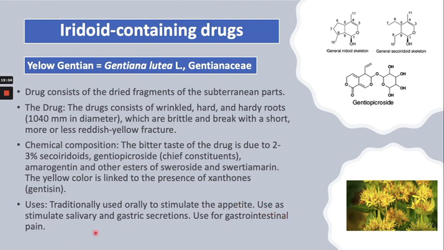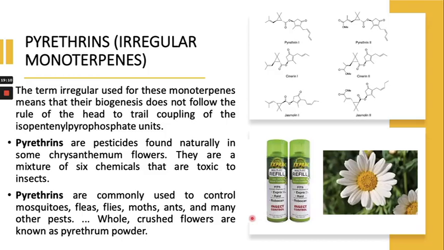It is used to stimulate salivary and gastric secretion, and also used in GI pain. Now the third subgroup of the monoterpenes is the irregular monoterpenes.